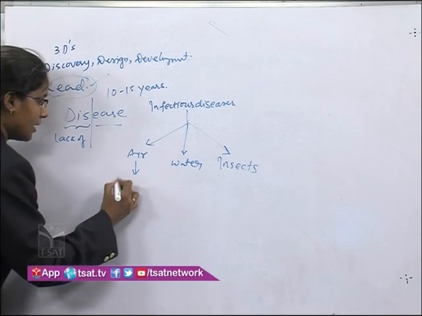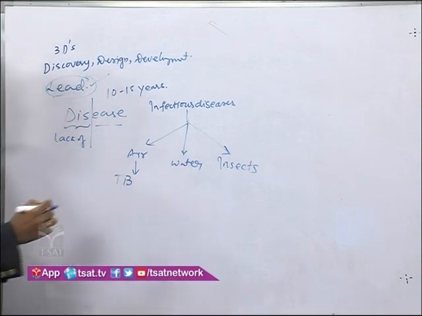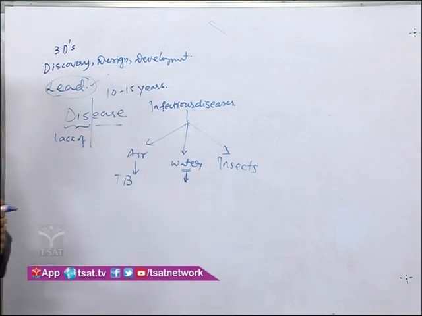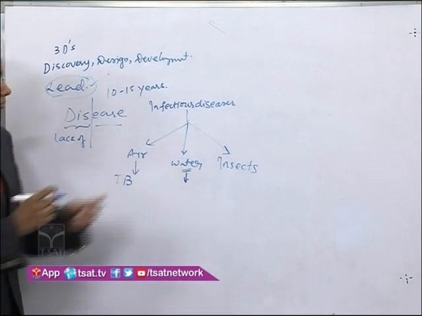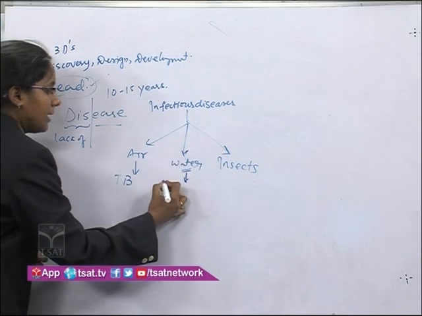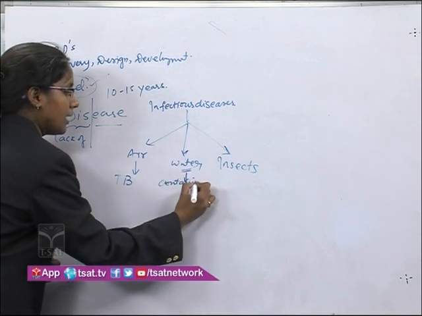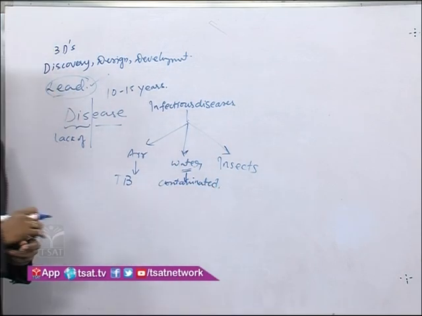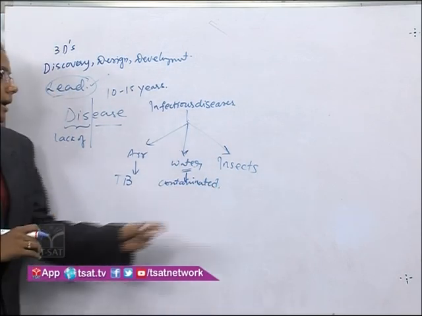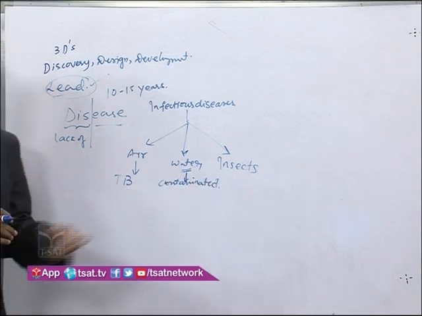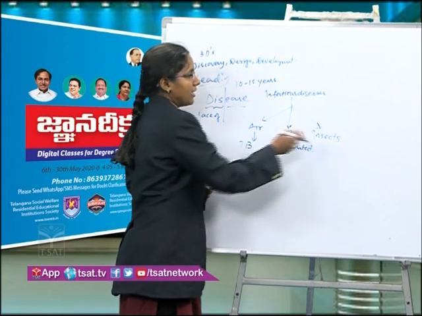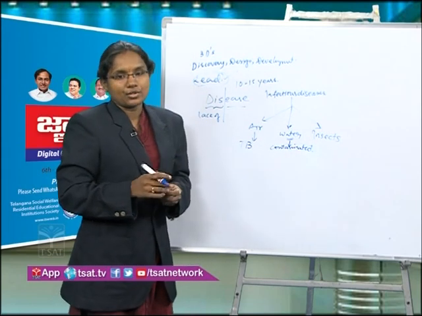Of course, TB. Yes. And let us go for waterborne diseases. These diseases occur through contaminated water. Example, cholera and typhoid. And insect-borne. These insects are just vectors, and examples are malaria and filaria. Here the vectors are mosquitoes.